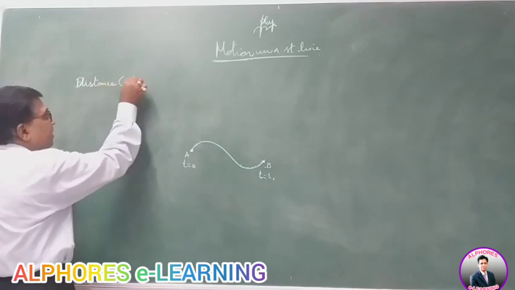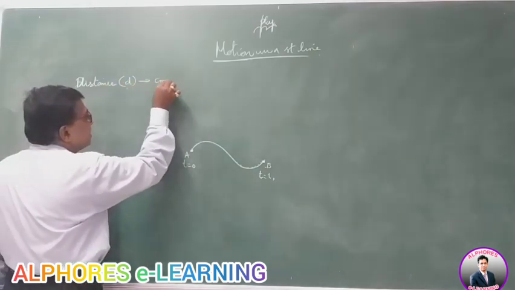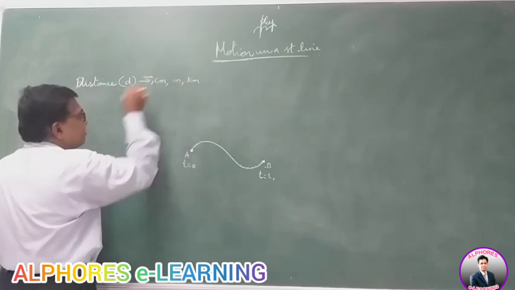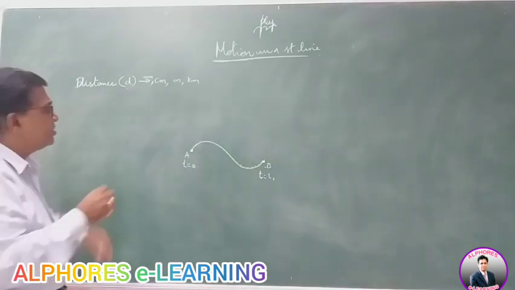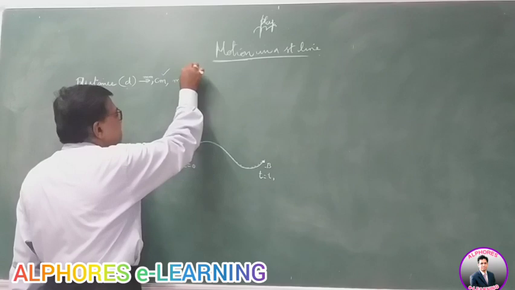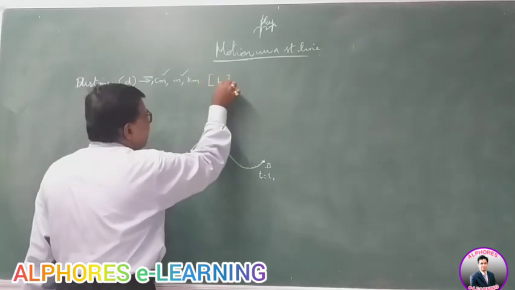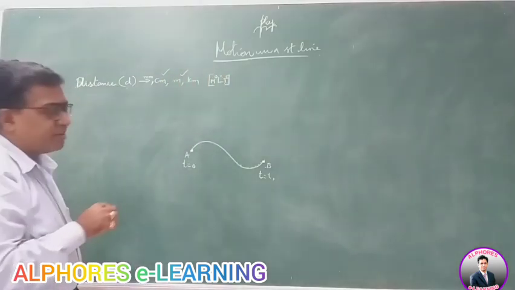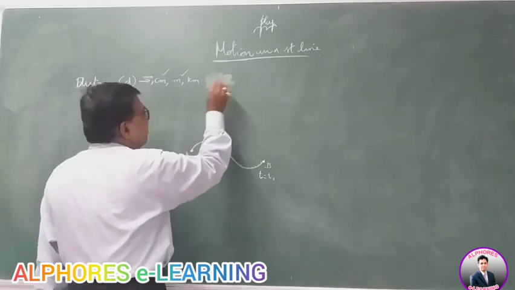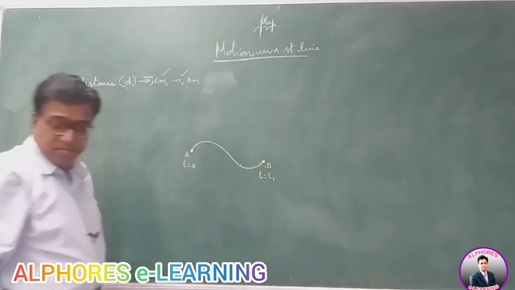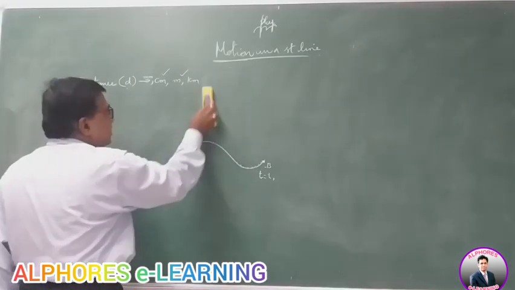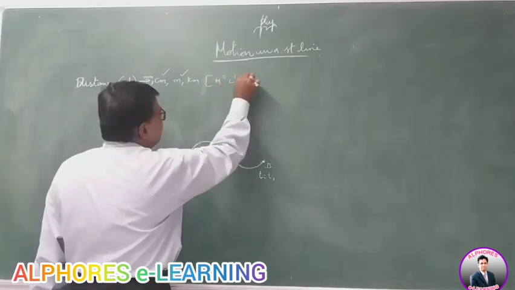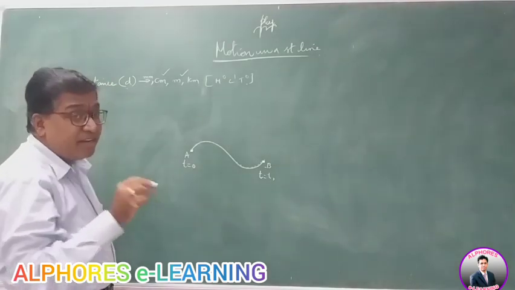The total length of the path is referred to as distance, measured in centimeter, meter or kilometers, even millimeters. Usually in CGS we take centimeter, in MKS we take meters. Its dimensional formula, the formula which represents the quantity in terms of fundamental quantities, is M^0 L^1 T^0, and it is independent of direction.